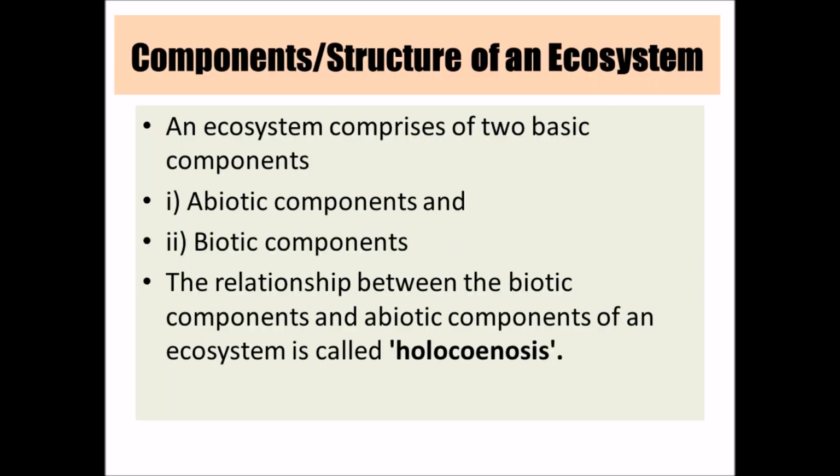Now, after getting the concept of what is an ecosystem and how it happens, we will understand the components of an ecosystem. There are two basic components of an ecosystem. One is the abiotic component and the second is the biotic component. Abiotic is related with non-living physical and of course maybe chemical as well, and biotic is the living component. And the relation between biotic and abiotic components we call holocoenosis.